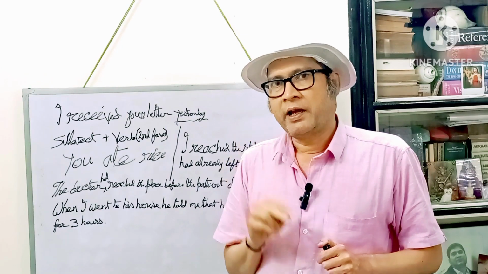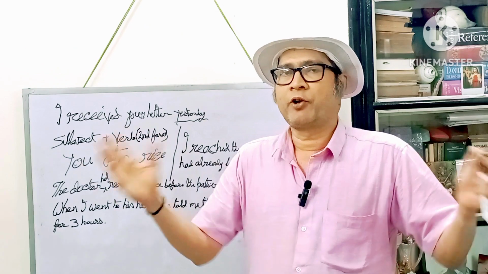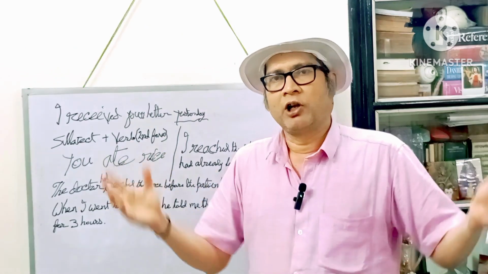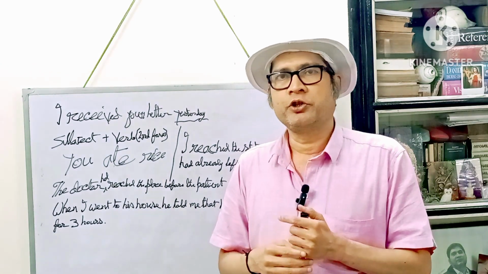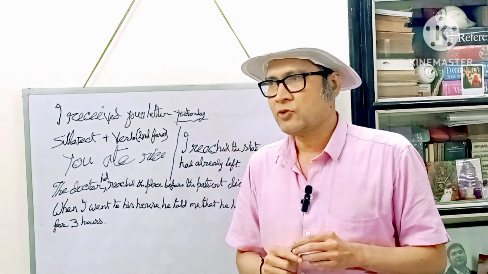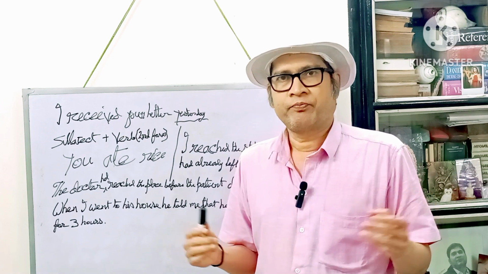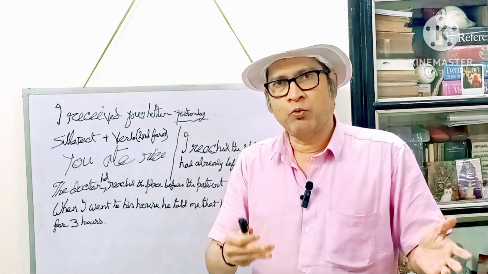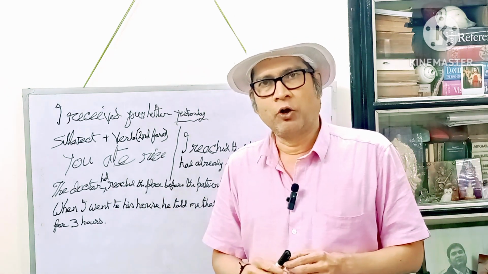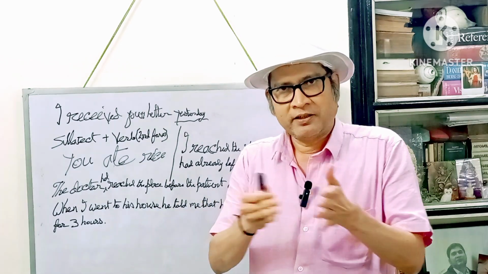So when you are talking about some incident that took place in the past, and two incidents, of course, and in one incident you had to wait for somebody for a long time, or say you had to do some work for a long time, you are supposed to use the past perfect continuous tense. For example, when the boss visited the unit, the workers had been working for 6 hours, a considerably long time.